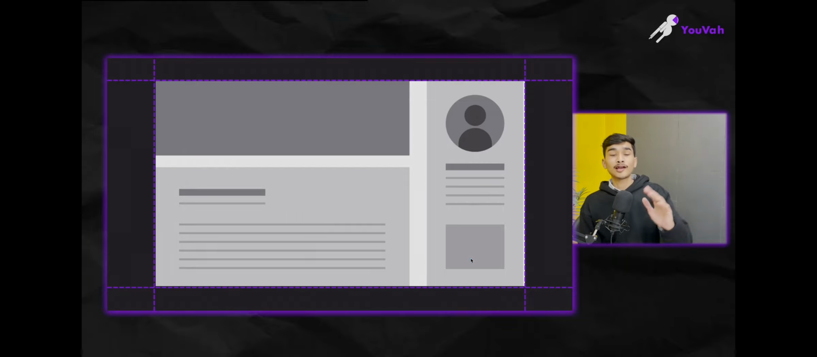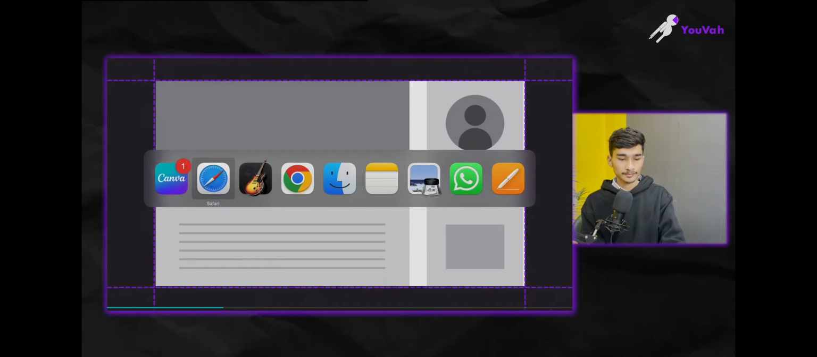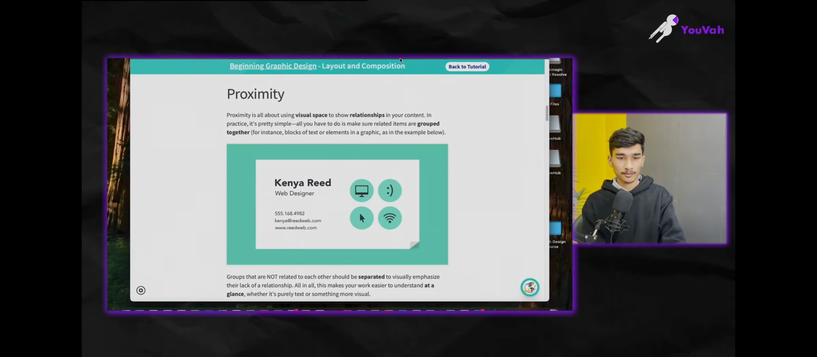Now let me tell you what layout this is. Have you seen any Wikipedia page? Most Wikipedia pages follow this layout. Firstly, the heading of that person will be there, then their profile will be there, and then all the things will be put together. If you don't believe me, let's check it out on our browser.